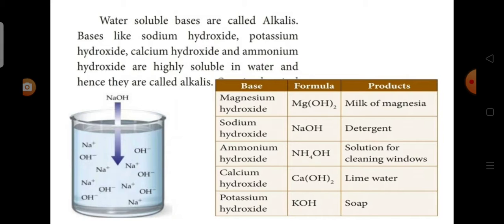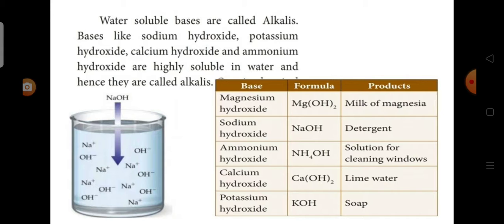Water-soluble bases are called alkalis. Bases like sodium hydroxide, potassium hydroxide, calcium hydroxide, and ammonium hydroxide are highly soluble in water and hence they are called alkalis. Some alkalis are given in the table.